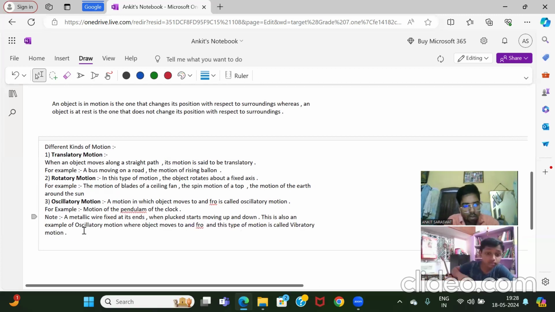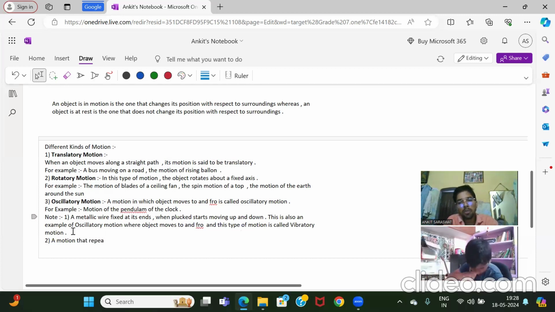Now write next. This is the first point of the note. Write down the next point of the note. What is periodic motion? It is also a type of oscillatory motion. For example, clock: after every 24 hours, day and night is happening.